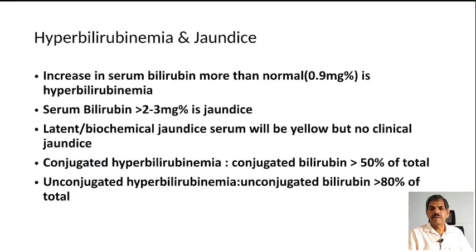Hyperbilirubinemia and jaundice, what is the relationship? Increase in serum bilirubin more than normal, that is more than 0.9 mg%, is hyperbilirubinemia. Serum bilirubin more than 2 to 3 mg% is jaundice. Latent or biochemical jaundice: the serum will be yellow but no clinical jaundice. Conjugated hyperbilirubinemia is where the conjugated bilirubin is more than 50% of total. Unconjugated hyperbilirubinemia is where the unconjugated bilirubin is more than 80% of the total.